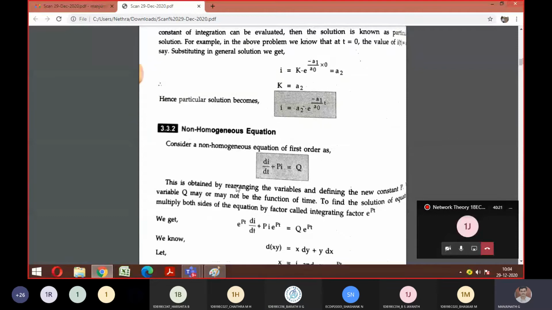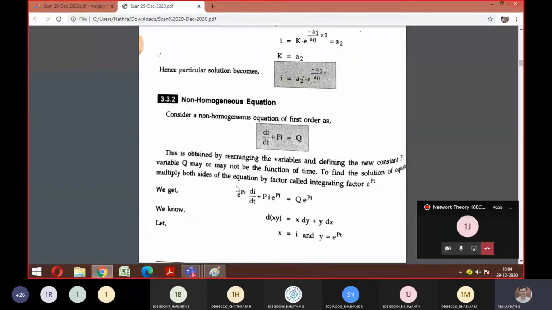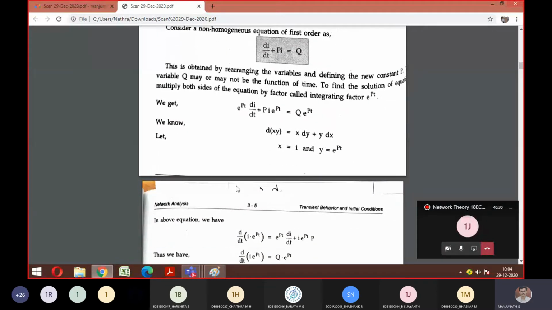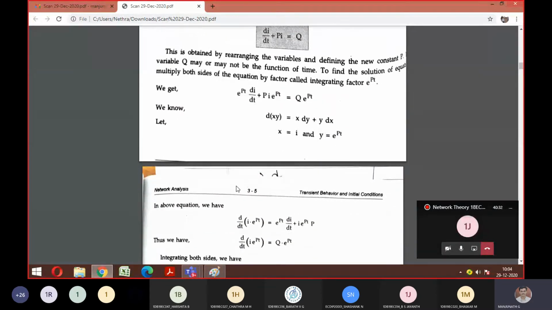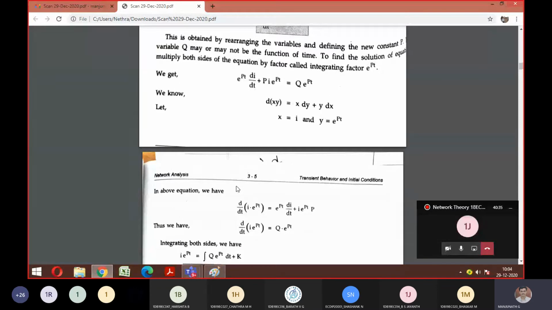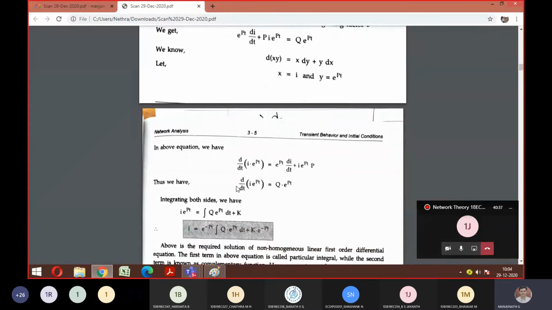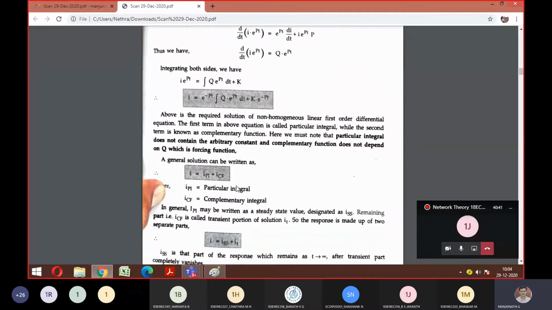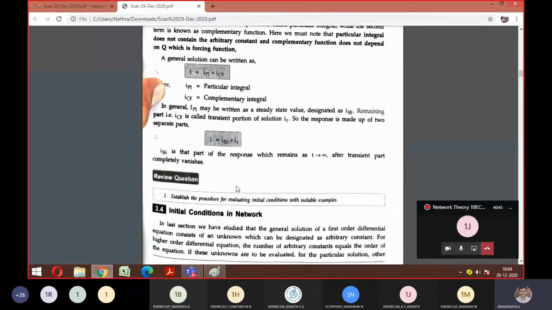So next topic, after knowing this, you can move straight to initial conditions in networks. To get to the main topic of excitation, you need to know all these basics, because this is required to solve the derivations as well as the problems. For that purpose, we are discussing this. So let's move on to the next topic, initial conditions.